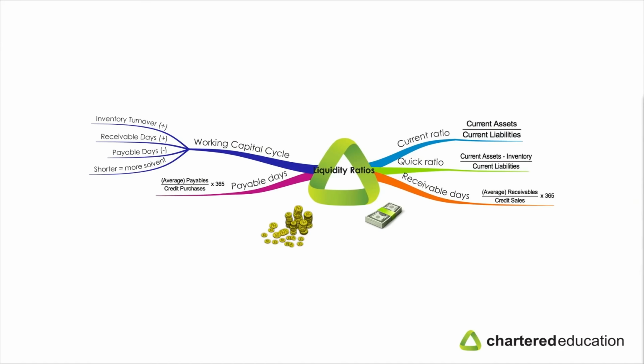So that's our video on liquidity ratios. Now keep in mind, liquidity ratios are more informative when they're calculated for individual companies instead of group companies. When they're calculated using the group figures from the consolidated financial statements, they're the average measures for all the companies in the group, and this may hide some of the weaker and poorer performers in the group. So ideally, if you can, calculate these ratios using the individual financial statements.